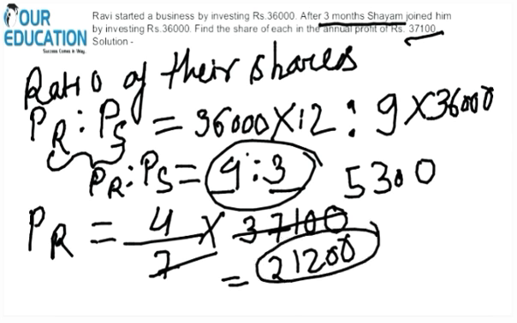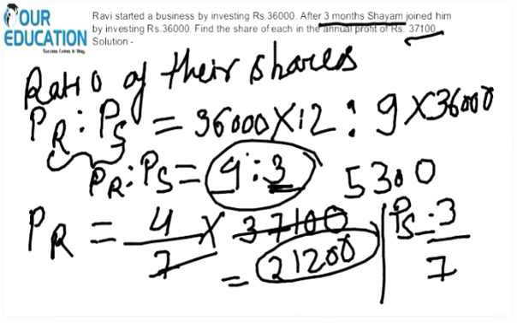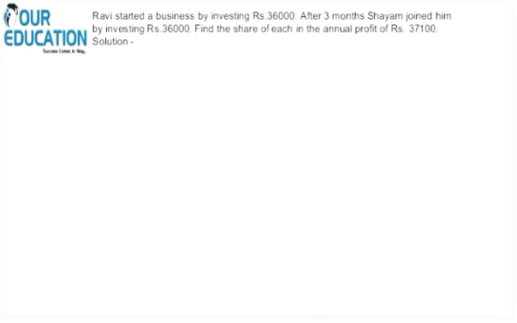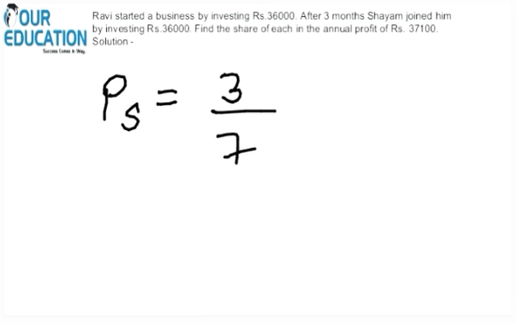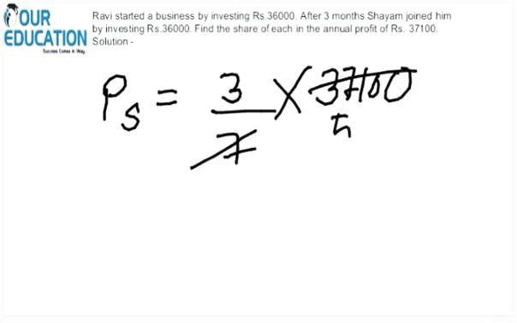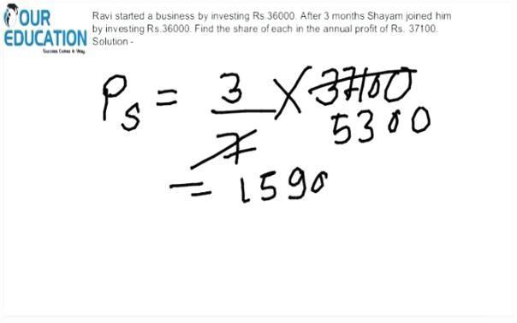So what will be Shyam's profit? It is equal to part of Shyam divided by total parts into total profit. What is the part of Shyam? It is 3, divided by the total parts of Shyam and Ravi, into total profit, which is 37,100, and this will come out to be 15,900.